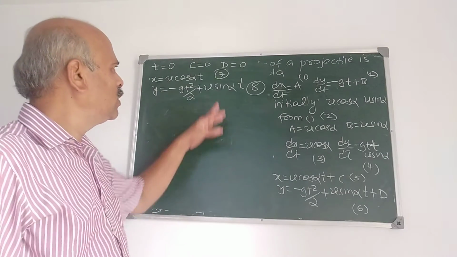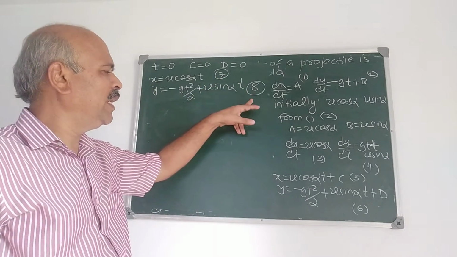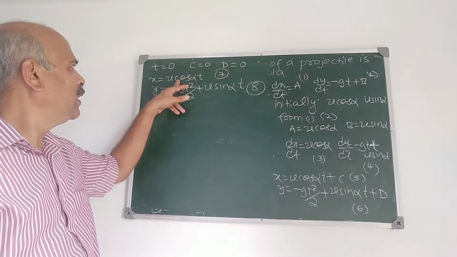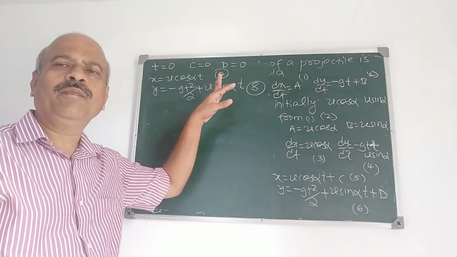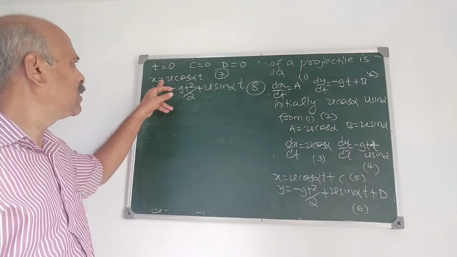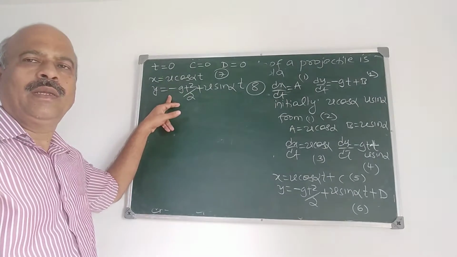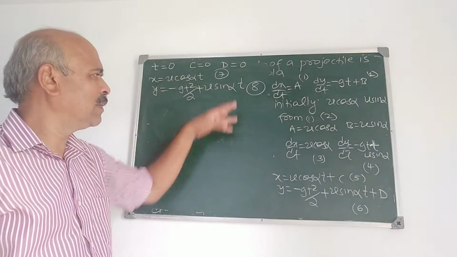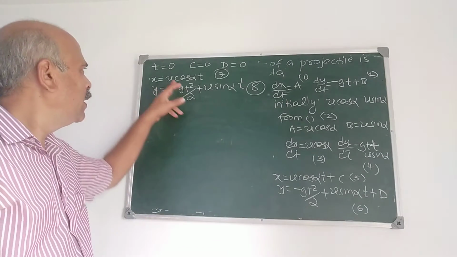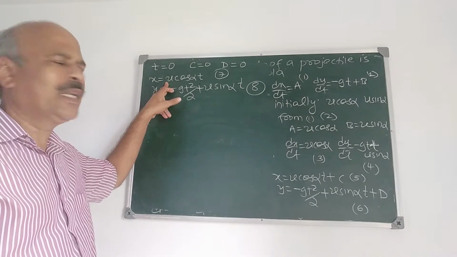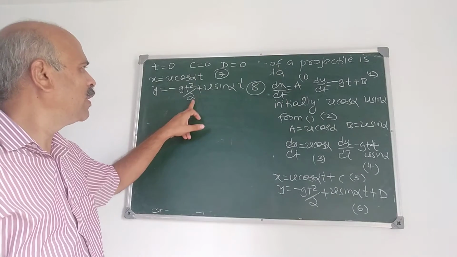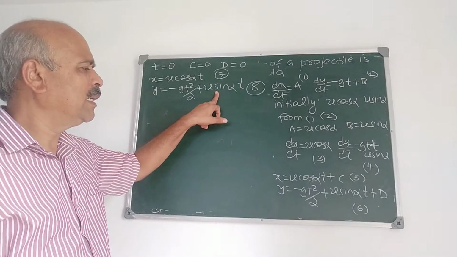Now from 7 and 8, if we eliminate t, we get the equation of the trajectory in the Cartesian form. Otherwise, this is the parametric equation. The equation of the trajectory in the parametric form is x is u cos alpha t, y is minus gt square by 2 plus u sin alpha t.